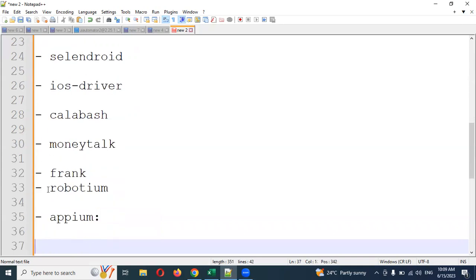Okay, basically what will happen is, if you're going to test an application, the developer provides you the app to test whether it is working as expected or not. Then we can create a simulator, emulator or real device. We install that particular app and test it one by one: whether the UI is presented properly or not, text boxes are visible properly or not, whether it is clickable or not, whether it is enterable or not. Those are the things we are going to test.